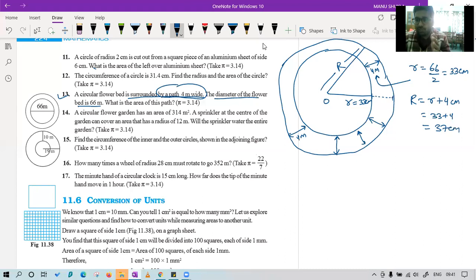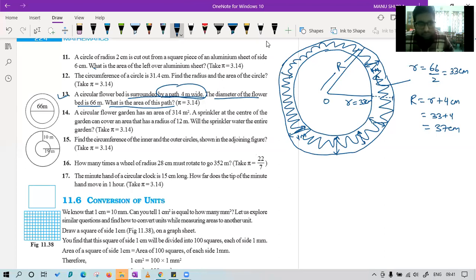And now the question is very, very simple, because they are asking the area of the path. Class, you only tell me how can we find this area of path. First you will write the statement. Sir, it is in meter. Okay, 1 second. Oh my God, that's a mistake done by me.